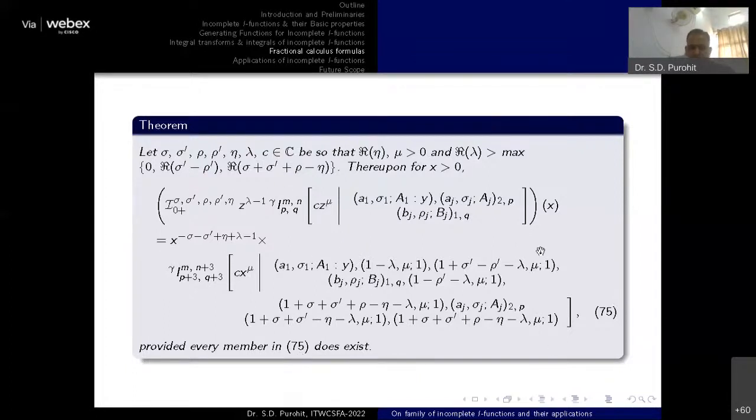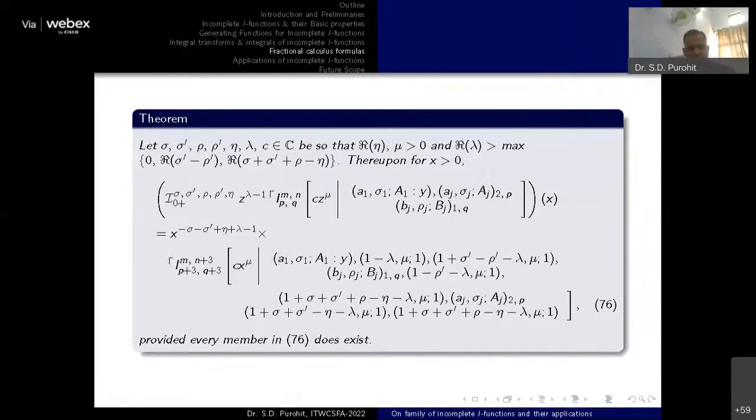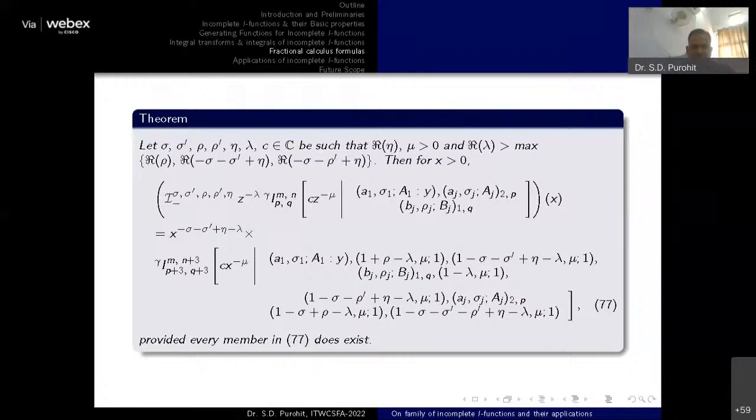Again, I am saying the beauty of these results is that they are independently useful for the literature, and if we make a decomposition of all the results, both results, it will provide you the result for the I function. Further, there is another result associated with the upper type of incomplete I function. There are two types of fractional operator, right hand side and left hand side. So this is for the right hand side part.